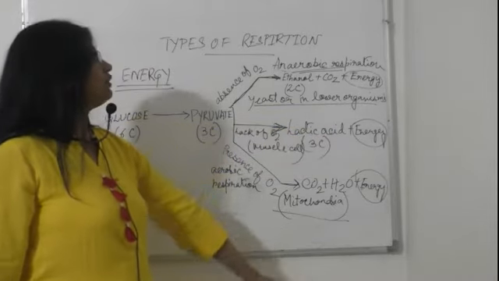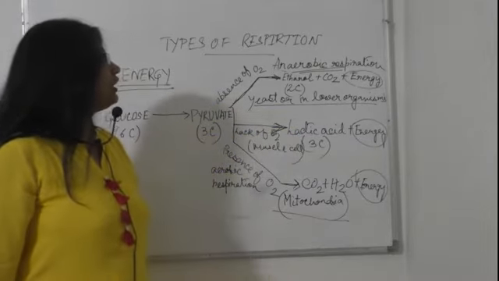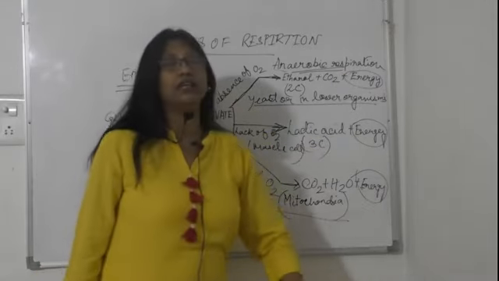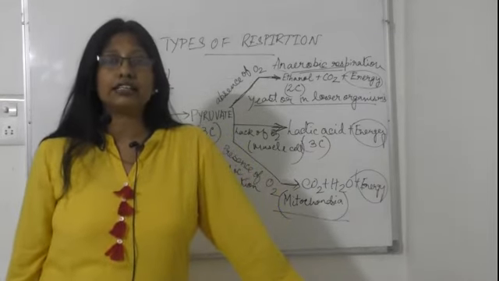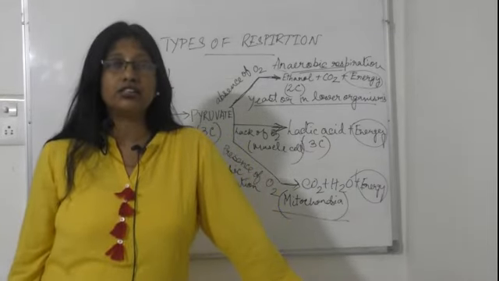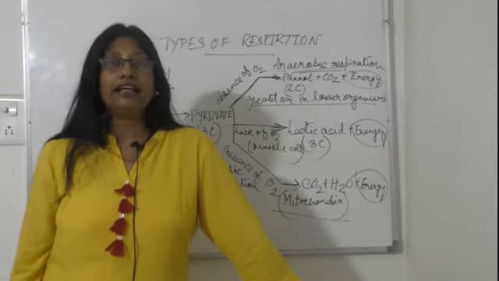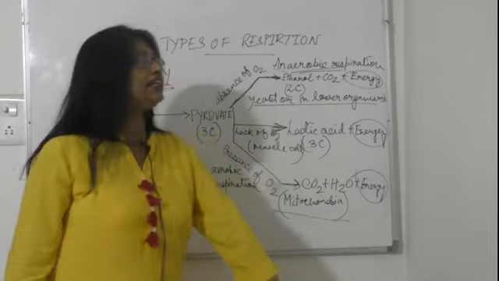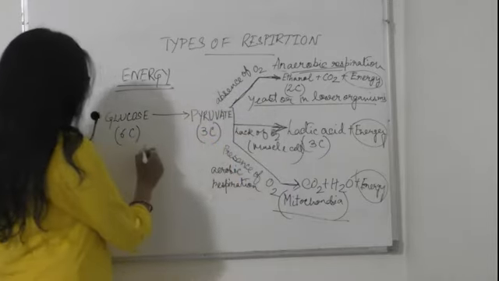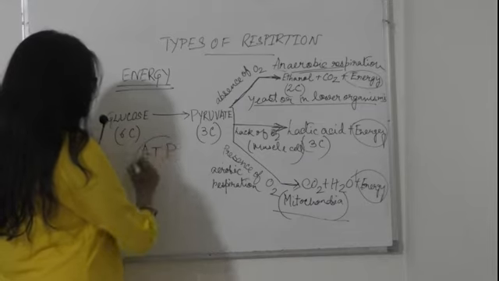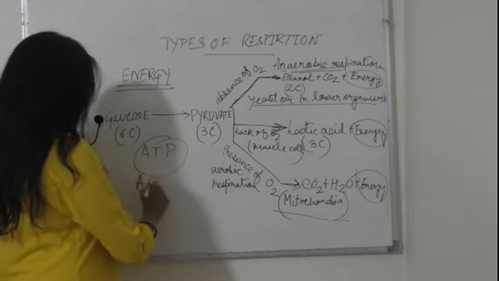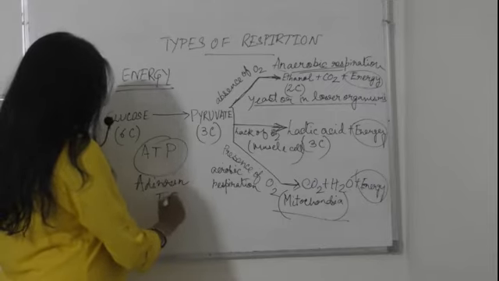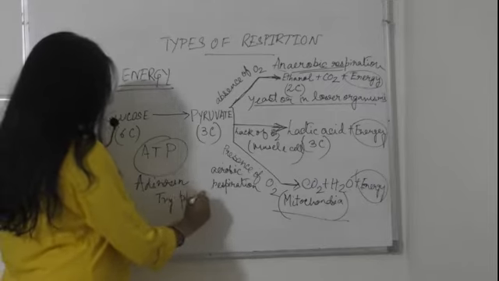As I told you, in the 3 cases you can see that energy is common. That means whenever there is respiration, there is energy, and this energy is stored in ATP, the energy currency of our body, that is adenosine triphosphate.